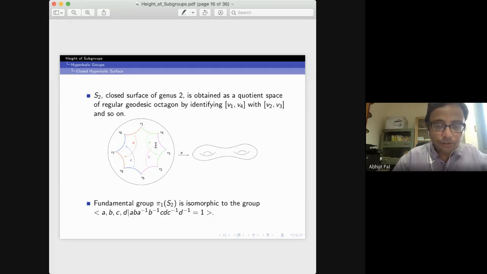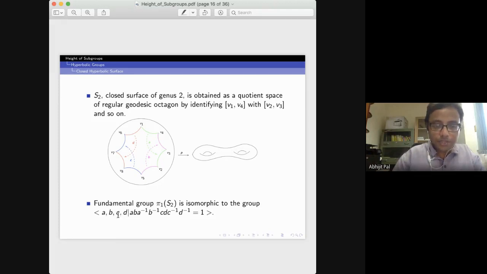So here you have 4 isometries doing this side pairing, and the quotient you get is this genus 2 surface. And so you can prove that the fundamental group of this genus 2 surface acts properly discontinuously and co-compactly on this Poincare disk, and the quotient space is this genus 2 surface, and you have a covering map from this Poincare disk to this genus 2 surface.